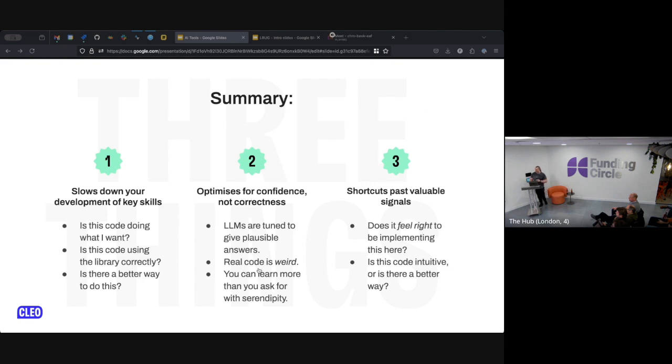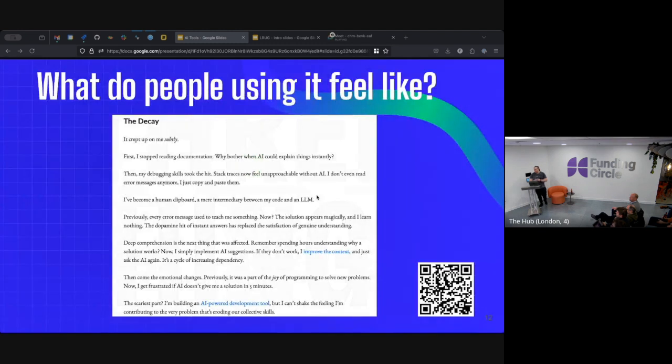That was where the talk originally ended. A little while ago, though, I came across a really interesting blog post that I wanted to share here. If you want to read the full thing, there's a QR code on the screen there that will give you the full blog post. This is somebody who is talking about the experience of using AI to code every single day. And some of the things that I think they say here are very key to understanding this problem.